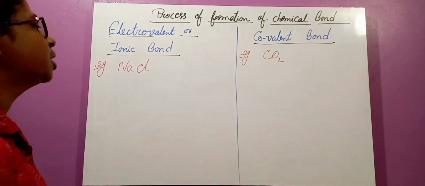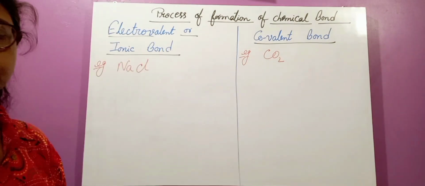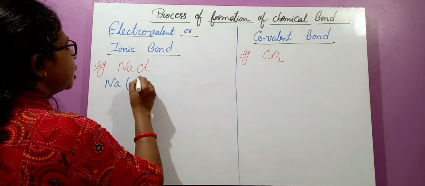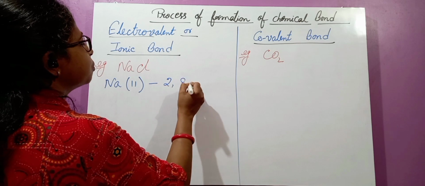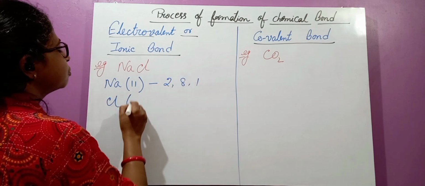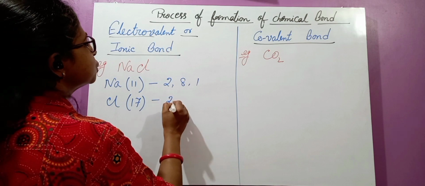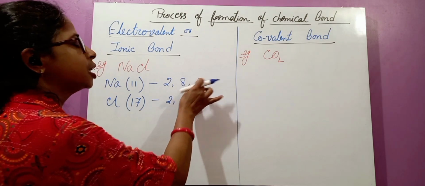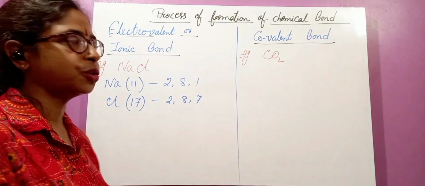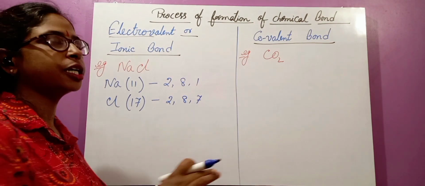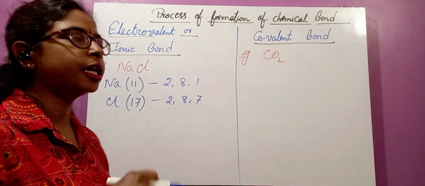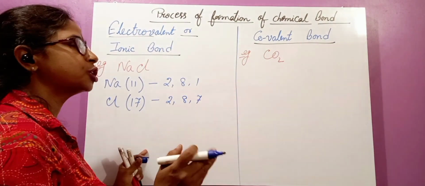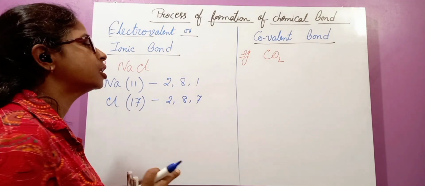What is the atomic number of sodium? The atomic number of sodium is 11 and its configuration is 2, 8, 1. Similarly, the atomic number of chlorine is 17 and its configuration is 2, 8, 7. Sodium has one valence electron, so it has a tendency to donate an electron. But chlorine has 7 valence electrons, so it has a tendency to gain electrons. Sodium is a metal and chlorine is a non-metal. We have already read that for the formation of an electrovalent bond, one should be a metal and the other a non-metal.